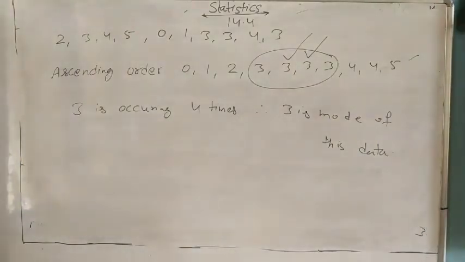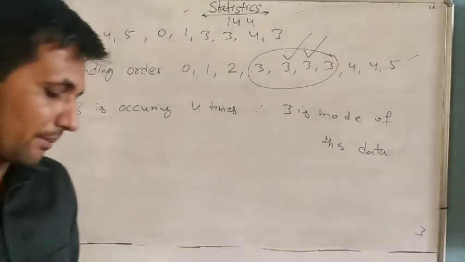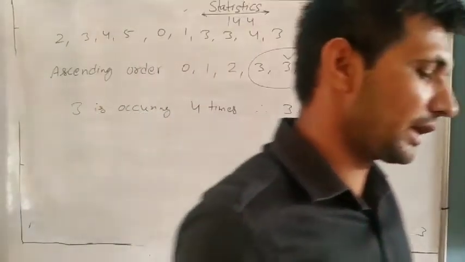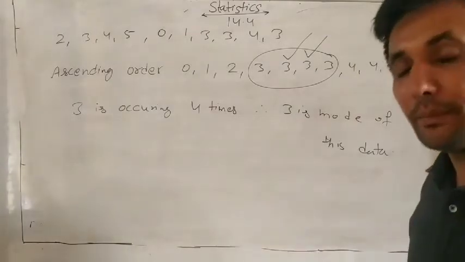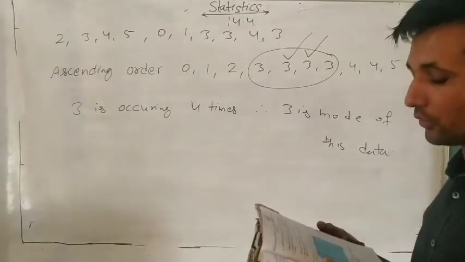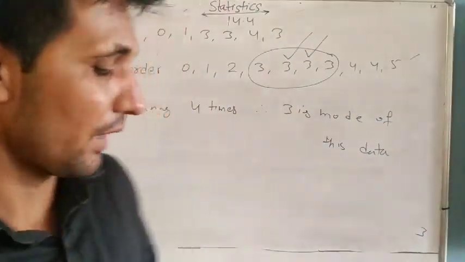Same as question number 2. In a mathematics test, 15 students, the following marks are given. So how many students? 15 students and marks are given. So you can find the mean easily: sum of all marks divided by number of observations. How many students? 15, so divided by 15. Same as it is, you can find the median, and the mode yourself. Understand? Now third question.